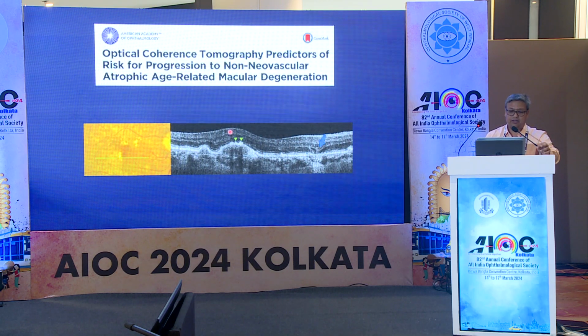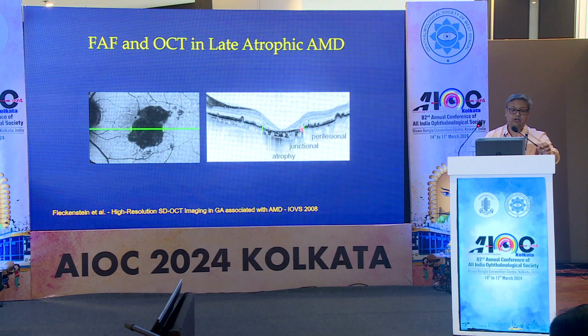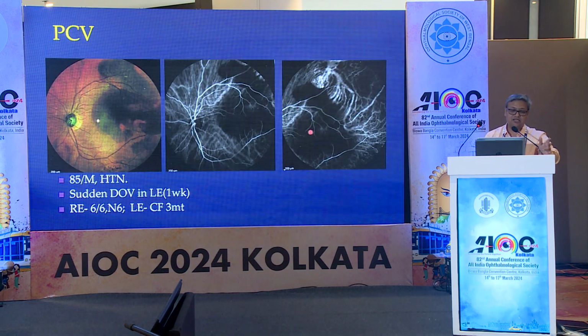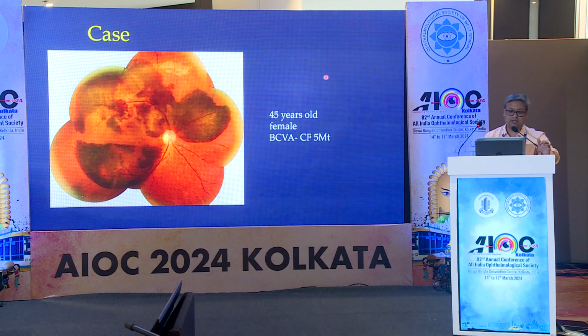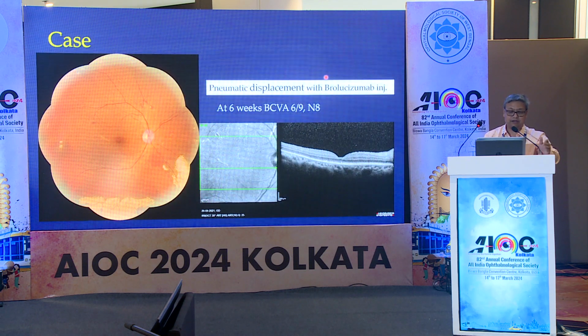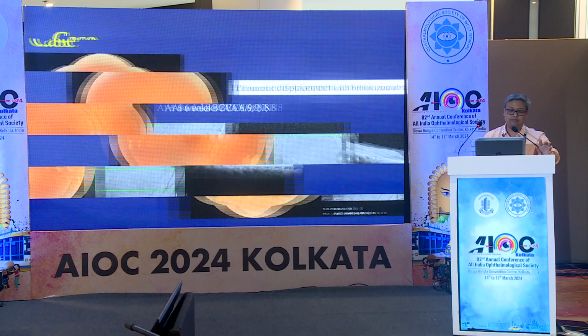For geographical atrophy, we can see the prognosis. If it is away from the fovea, then it is good, but it can involve the foveal region later in future. So the patient can be followed up closely and cautioned that this might progress, not to frighten them, but just to let them know. In PCV, a large hemorrhage is a poor prognostic indicator. Sometimes they present with a peripheral polyp, which can be lasered after pneumatic displacement. This kind of large subretinal bleed is very difficult to treat. They might need surgical intervention, and sometimes pneumatic displacement works.